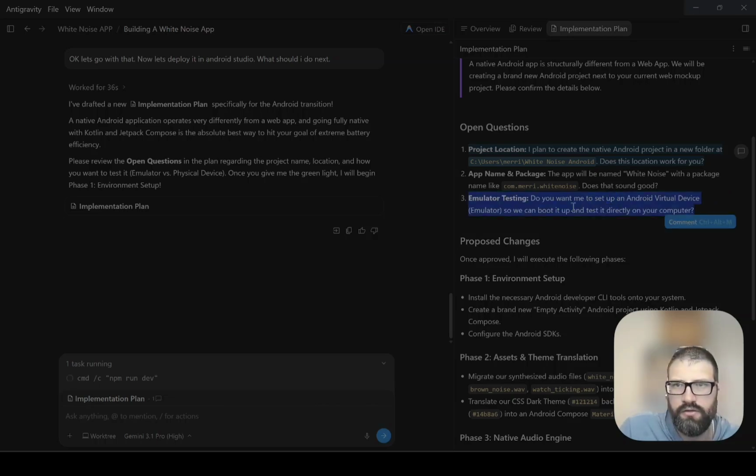And then testing, do I want a virtual device or we can boot it onto my phone? I have an S25 Ultra, so I'm just going to say, let's just run it on my phone. And read my comments.